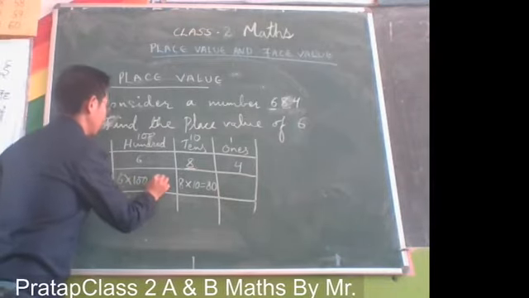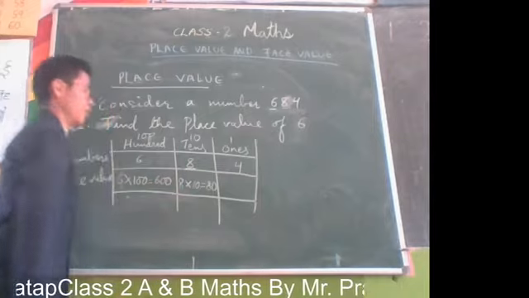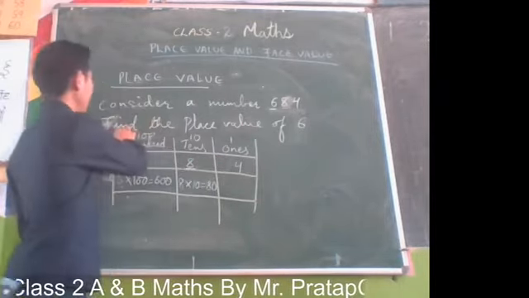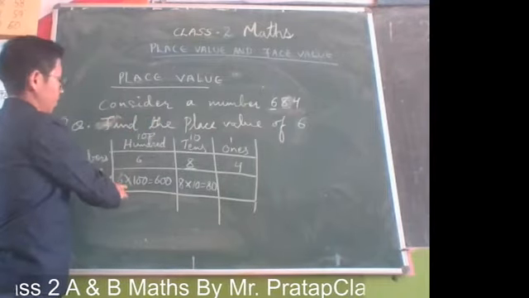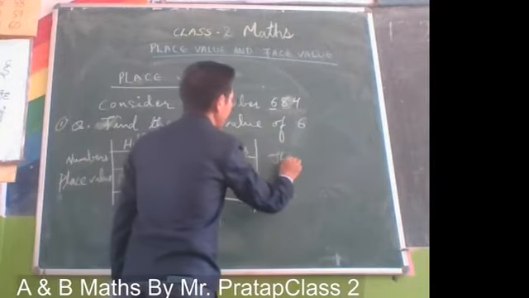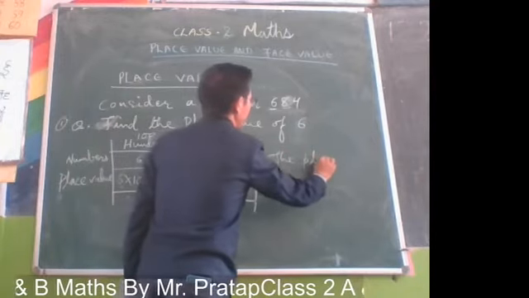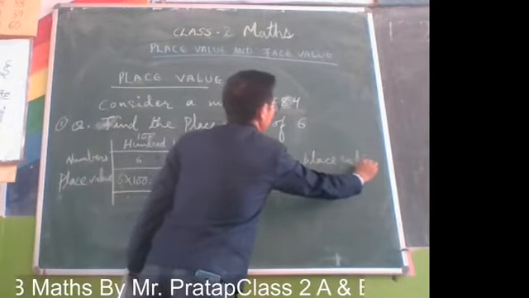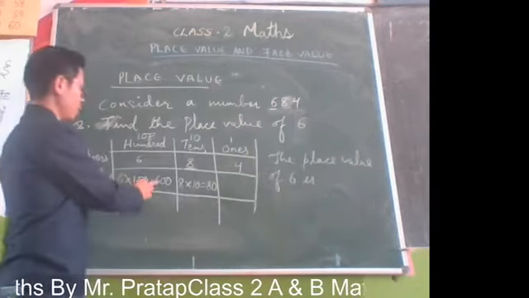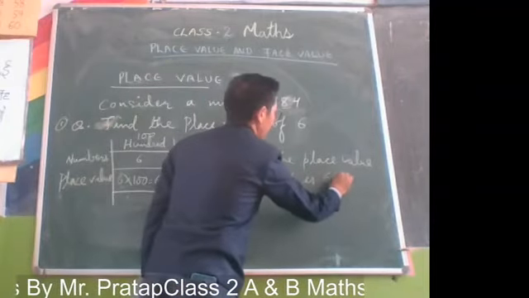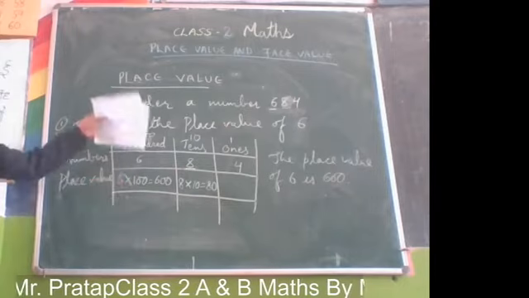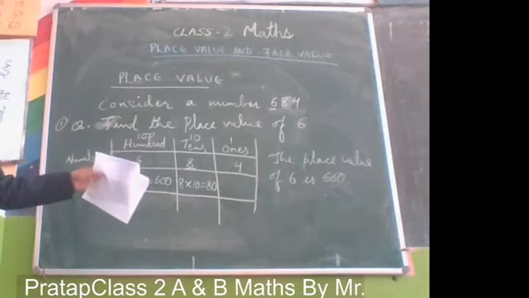So it will be 600. The answer: the place value of 6 is 600. This is how we find place value.